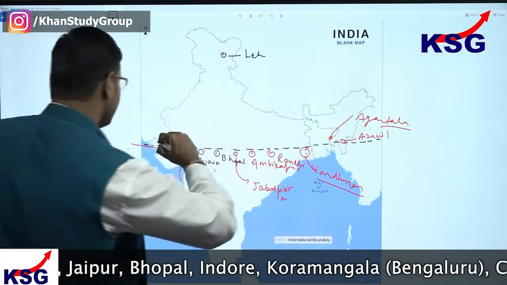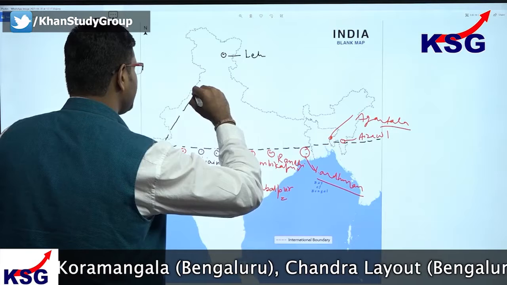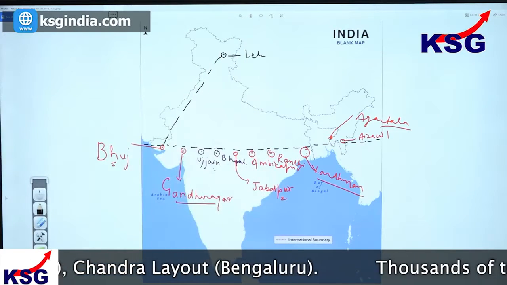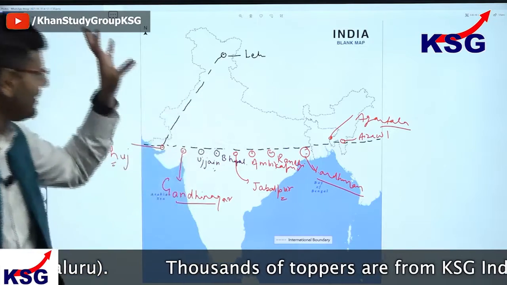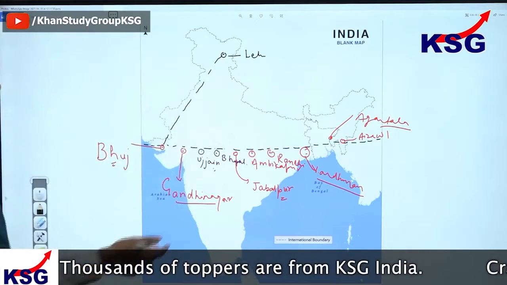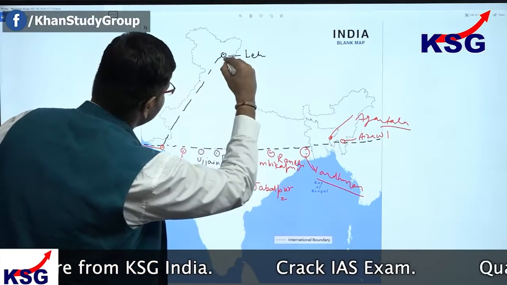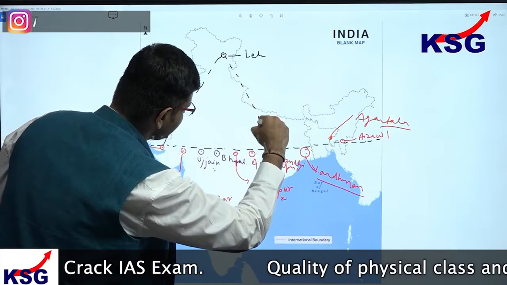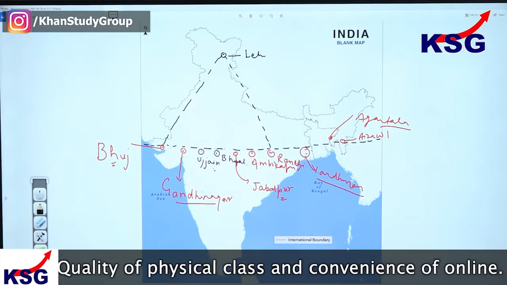And if I just draw a triangle now, please see, if I am making a triangle here, this triangle would again be representing some places that could fall on this line. Also, I'll have to join Leh to Ranchi. So let's see. I'm joining Leh to Ranchi, and this is another line. So it looks like a triangle now.